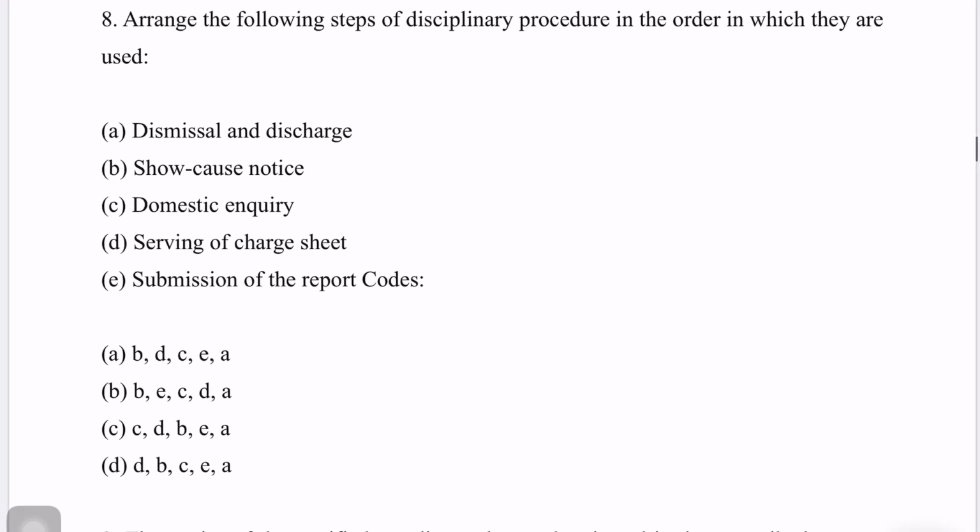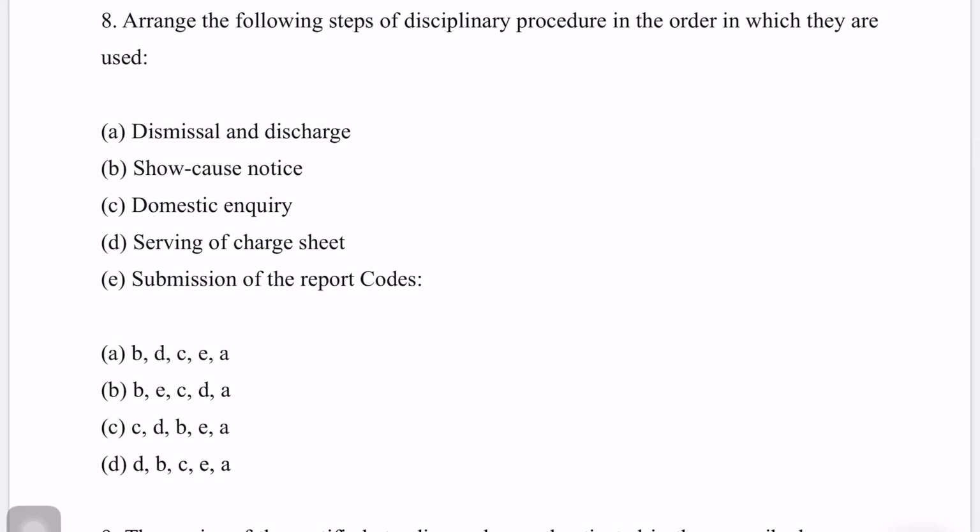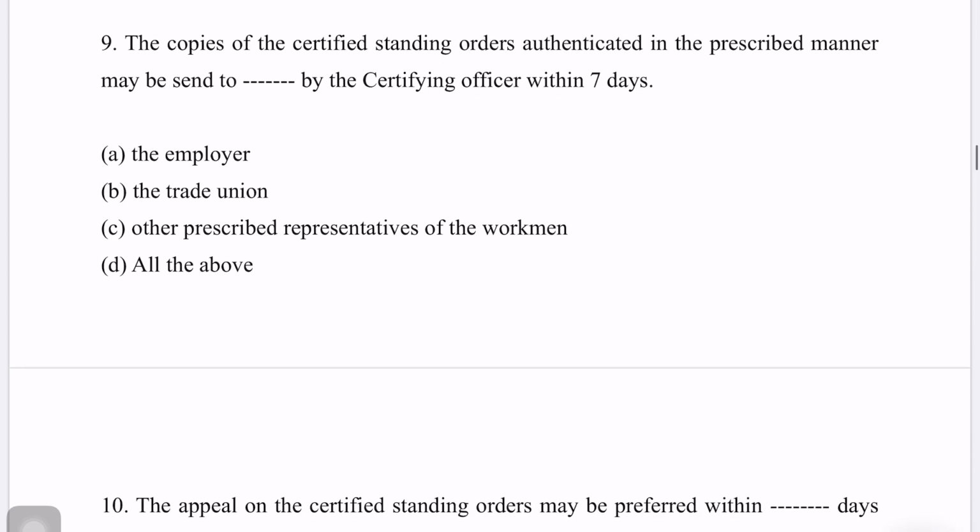Next question. Arrange the following steps of disciplinary procedure in the order in which they are used. First would be show cause notice, then there would be serving of the charge sheet, then domestic inquiry, and after that submission of the report, and at last it would be dismissal and discharge. So the answer would be A.